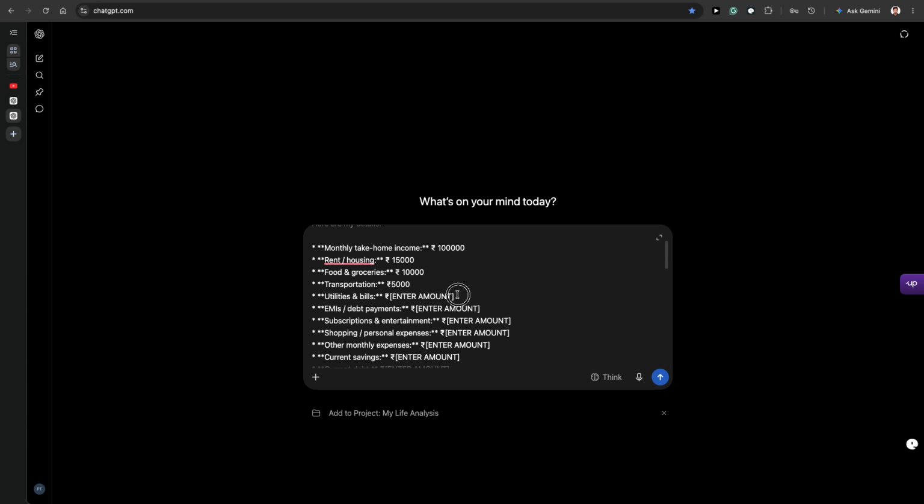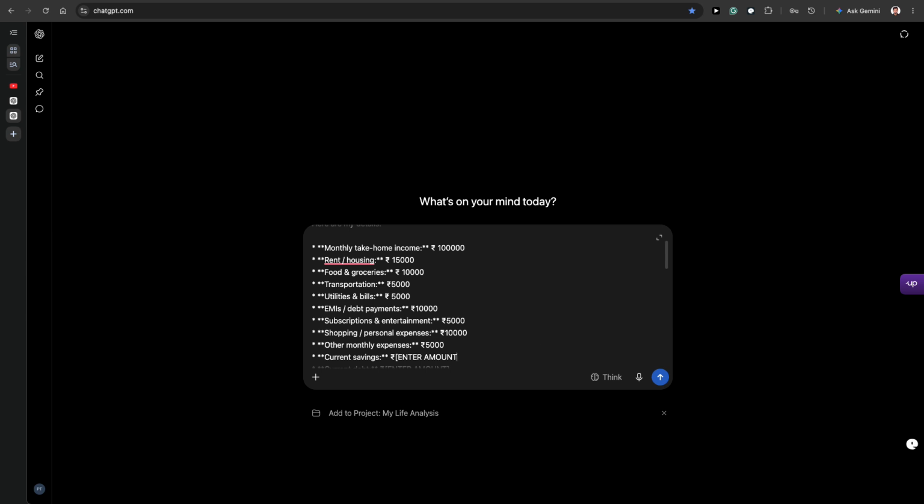And then we can add the utilities and bills, which is around let's say 5k. And EMI and bill payments, whatever EMI is going on, it is around 10k. Subscriptions and some entertainment for your month, for example Netflix and whatever it is, which is around 5k. Then shopping and personal expenses, which is around 10k, and other monthly expenses, which is around 5k.